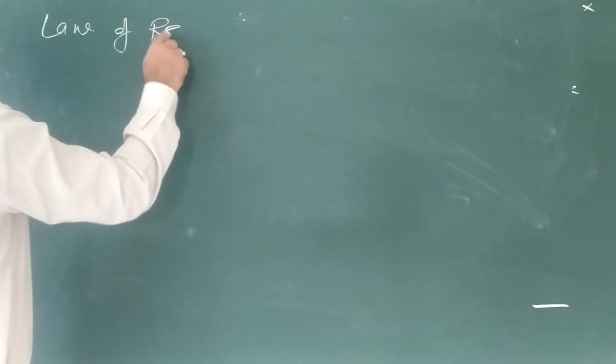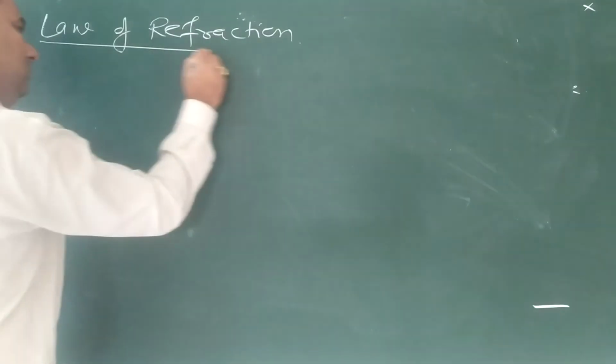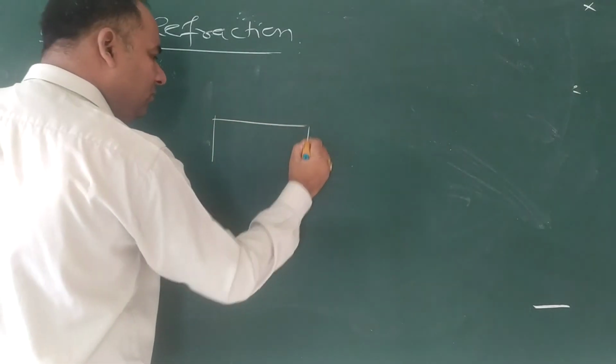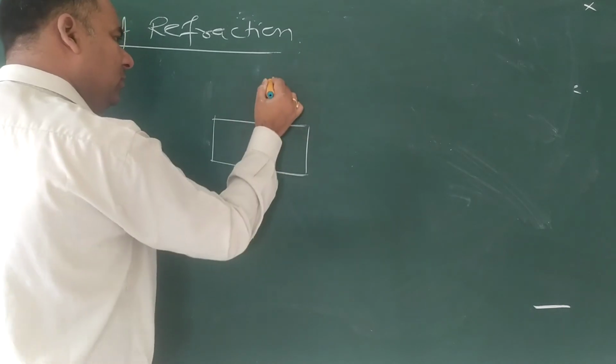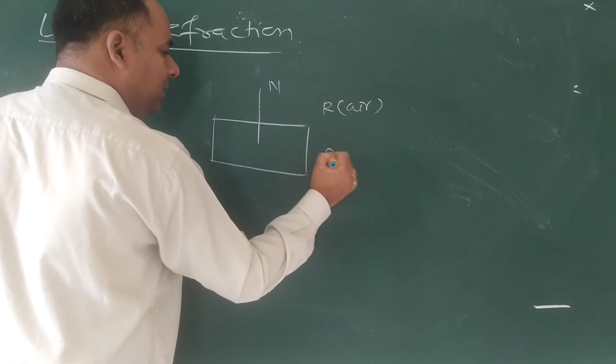Next is your law of refraction. What is the law of refraction? When light goes from one medium to another, this is your normal, this is your rare medium, that is air, this is your denser medium, that is glass.